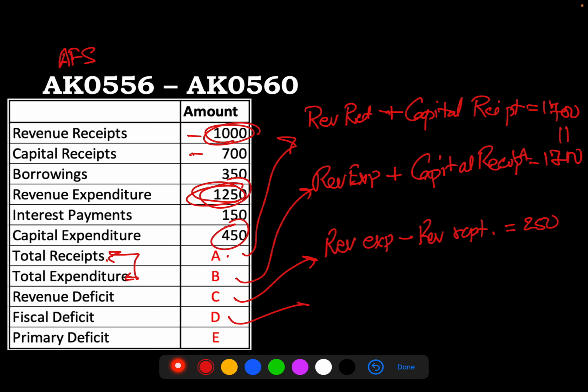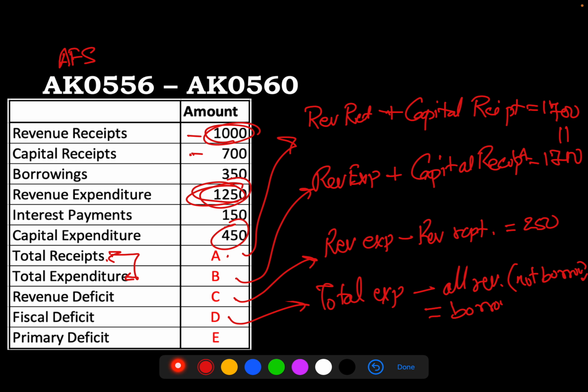Then it says a fiscal deficit. So, what is fiscal deficit essentially? Fiscal deficit is the total expenditure that the government is undertaking minus all the revenues, whether it is on the revenue account or capital account, but not the borrowings. And if you understand this idea, because it is a balanced budget, total expenditure and total receipt is equal. If you take the borrowings out, this will be simply equal to the borrowings only.